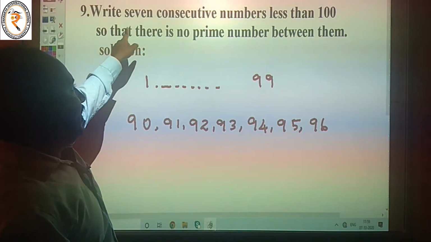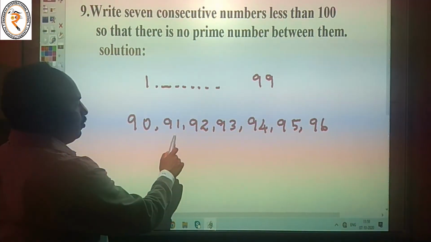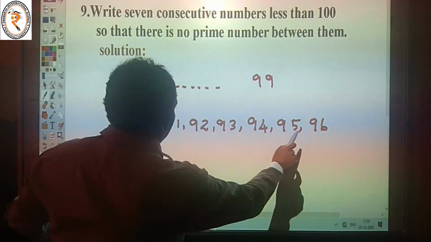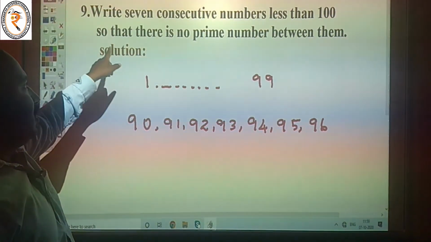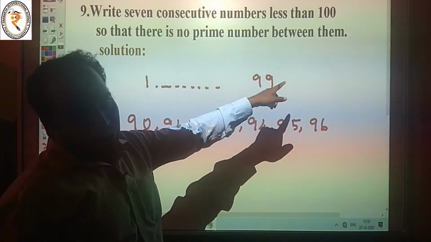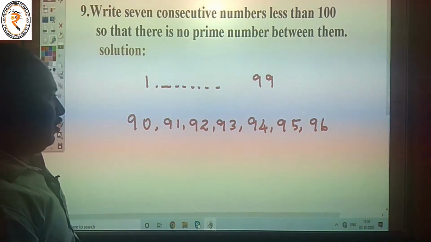The first part is write 7 consecutive numbers less than 100. 1, 2, 3, 4, 5, 6, 7. We have 7 consecutive numbers less than 100, so that there is no prime between them.